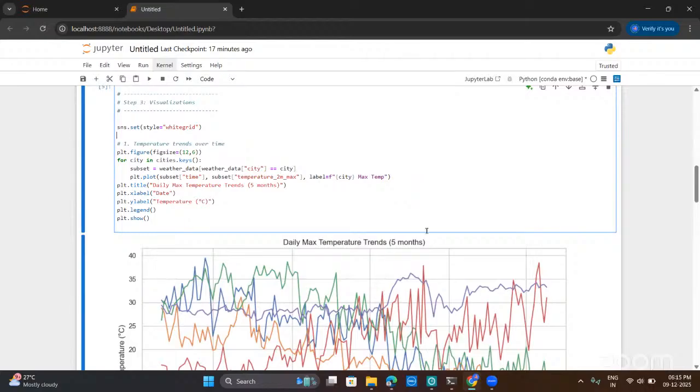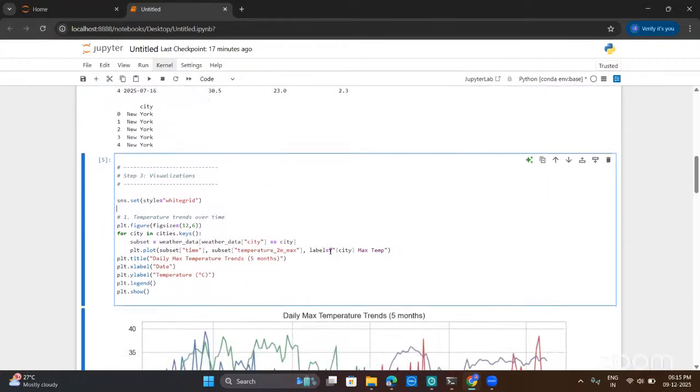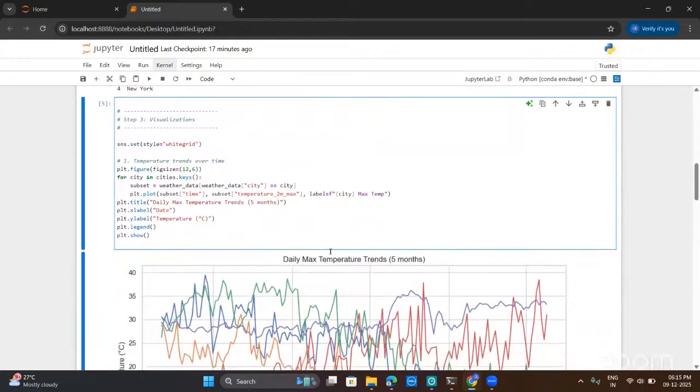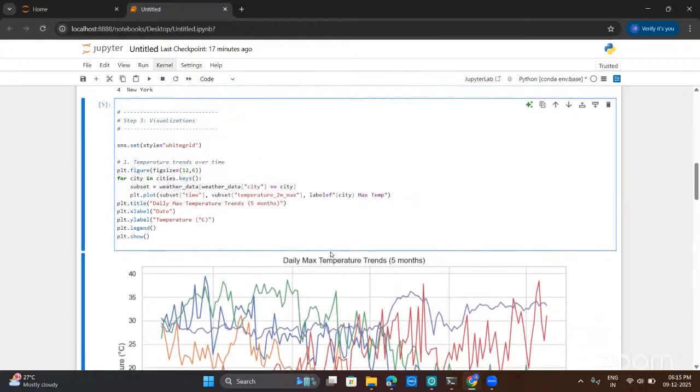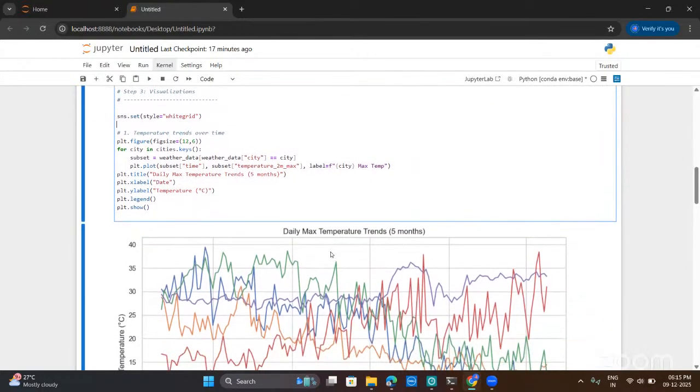I created several comparative visualizations that help analyze weather trends over time, temperature differences between cities, rainfall intensity and seasonal effects, and overall behavior across locations. Here we consider only 5 cities, so we can see how the temperature changes from one city to another, whether there is any trend it is following, or whether there is any seasonality. We can get those insights from the data using these visualizations.